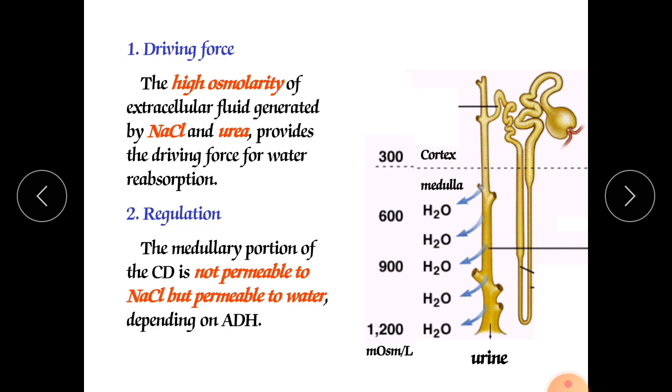Regulation: the medullary portion of the collecting duct is not permeable to NaCl but is permeable to water depending on ADH. So that's why from here the water can be released but not the NaCl. NaCl, sodium chloride, will remain inside. That's why more solute will remain in the urine, and that also depends on the level of ADH, antidiuretic hormone. If the antidiuretic hormone is secreted more, more reabsorption of water will be there. If less is secreted, less absorption into the blood.